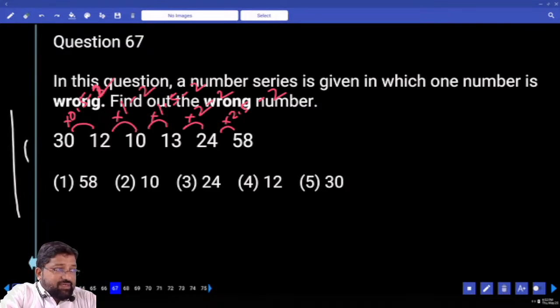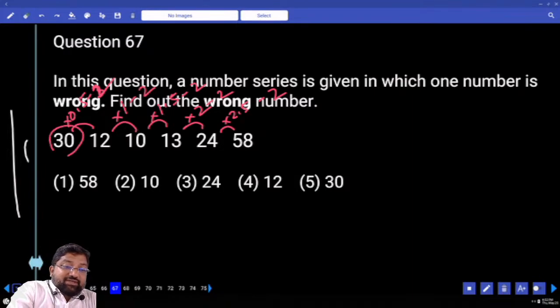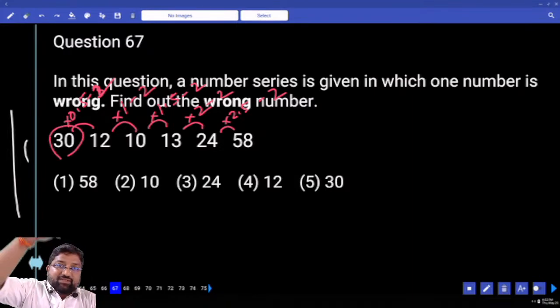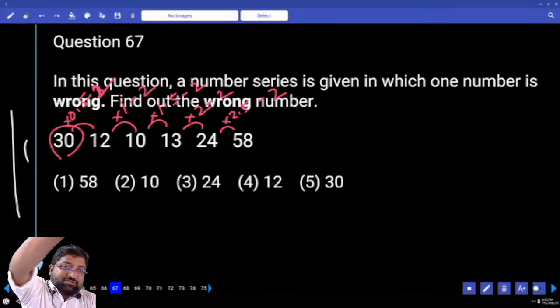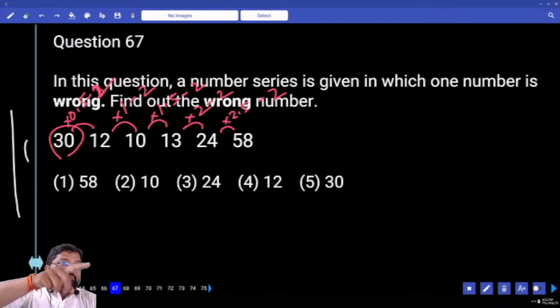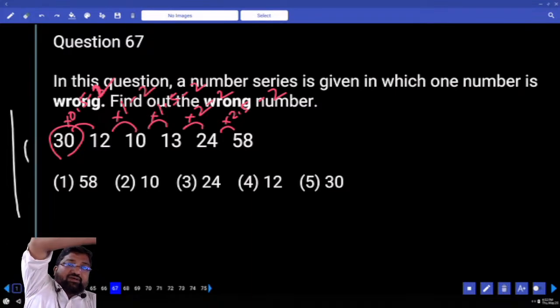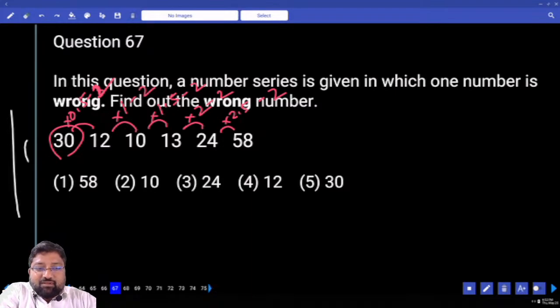Should I take 12 as the wrong number, or 30? 30. If there is a wrong number somewhere in the middle, we will make 2 changes. But if I have made only 1 change, that is because my wrong number is in the corner. Understood or not? What should this have been? It should have been 28. 28 divided by 2 is 14. 14 minus 2 is 12. Clear?